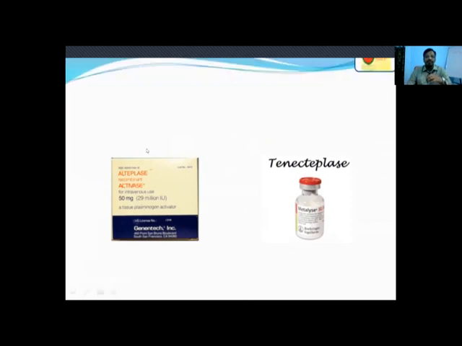But before doing thrombolysis, we have to look for possible contraindications. BP should not be more than 185/110, and the sugar should not be less than 40. Sugar should not be more than 400, and there should not be any head injury recently. There should not be any upper GI bleed. He should not have undergone any surgeries recently. So there are multiple contraindications. Based on the pros and cons, we have to see, and then only we have to take a decision whether to thrombolyze a patient or not.